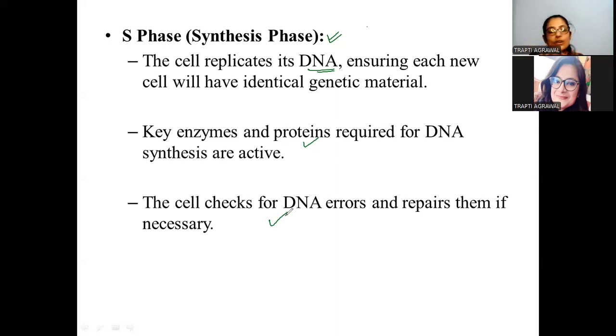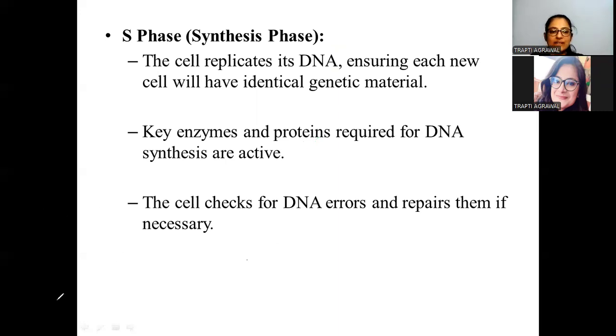Any dimer formation or something like that should not be there, so that the cell can work smoothly. There are also repair mechanisms that are responsible for making sure that the damage is rectified, or completely relieved. So that's how the S phase is working, students.